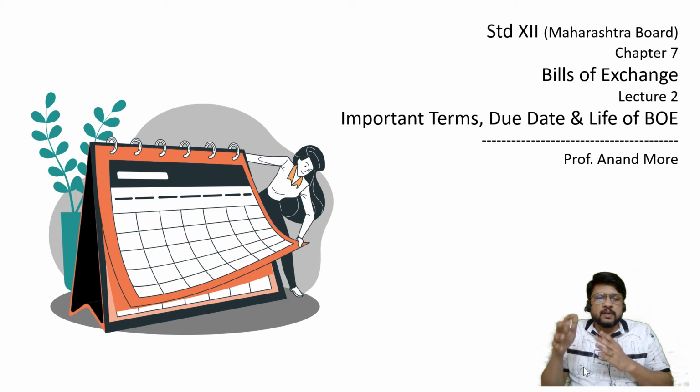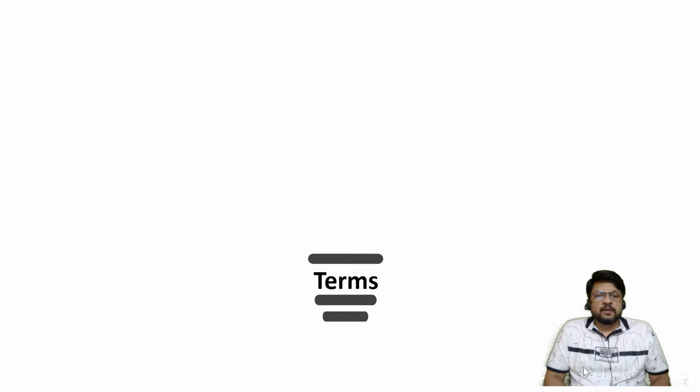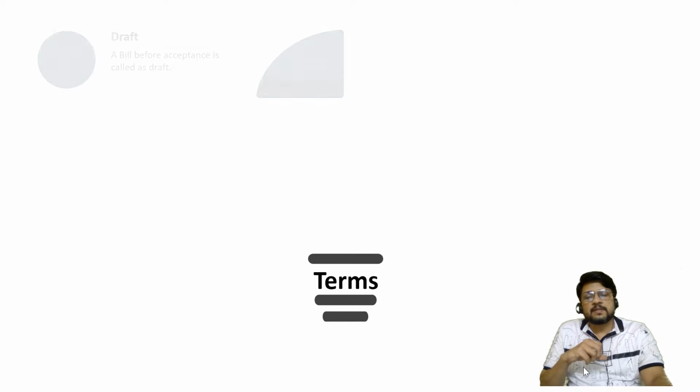Now based on whatever we have studied in the first lecture, let us now go to the second lecture. Let us consider the different terms which we should remember when we are solving the problem of bill of exchange. This is also important for your objective questions.